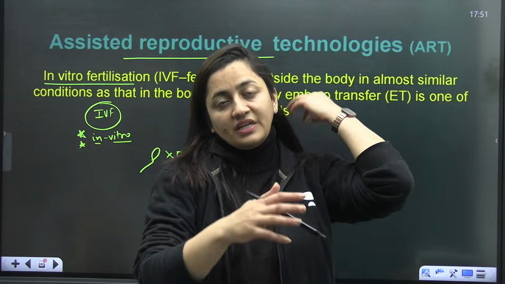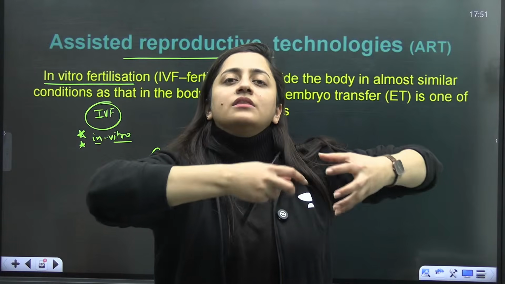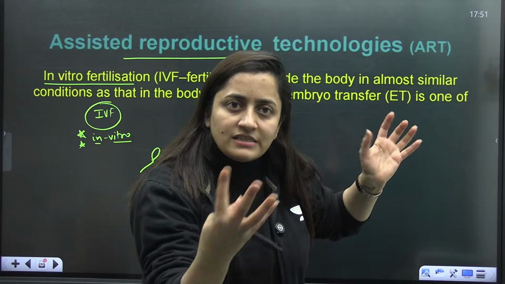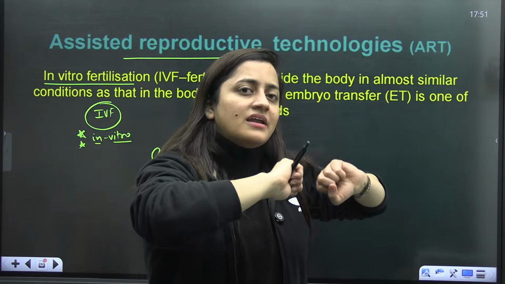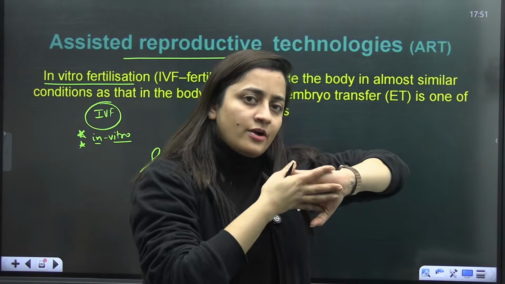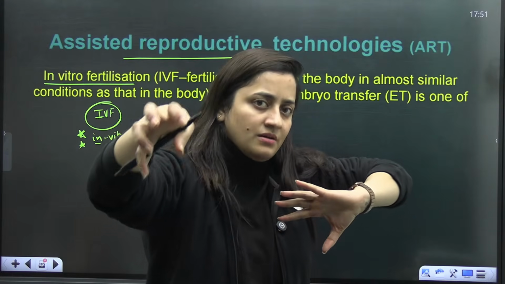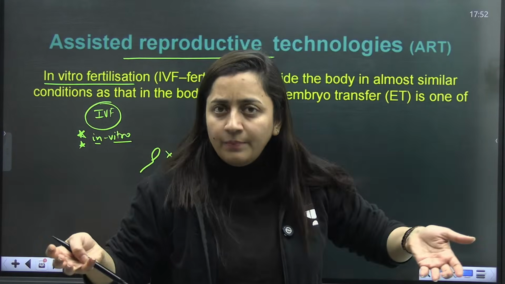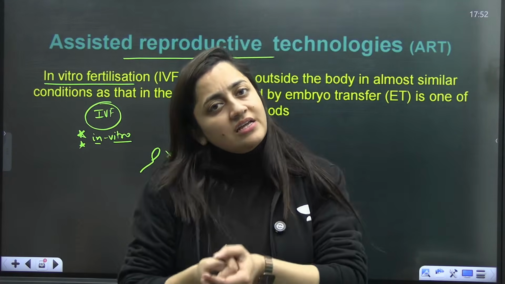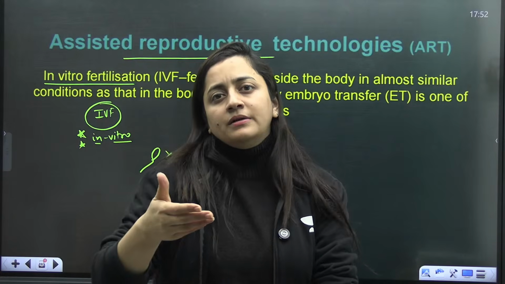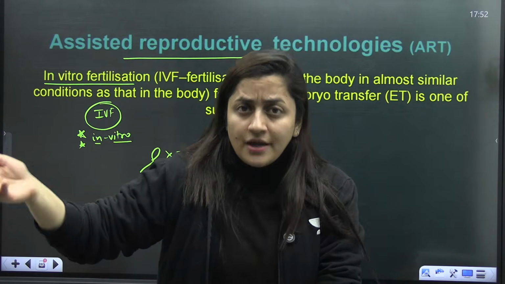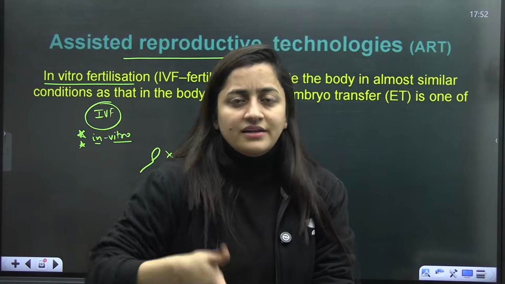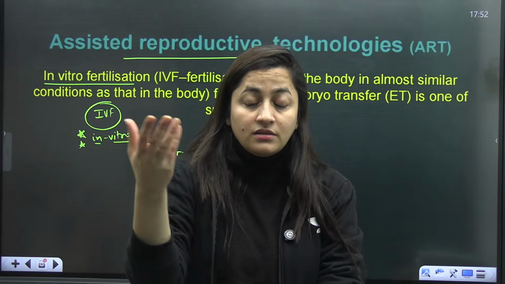They can use their own gametes. The couple who want to go for surrogacy, male and female, their gametes will be fused in the lab, the zygote will be developed, and it will be implanted in some other woman. That other woman can be a relative who's willing to help. And these days, some couples just pay a lady so that she can conceive their baby, and then they take their baby back.